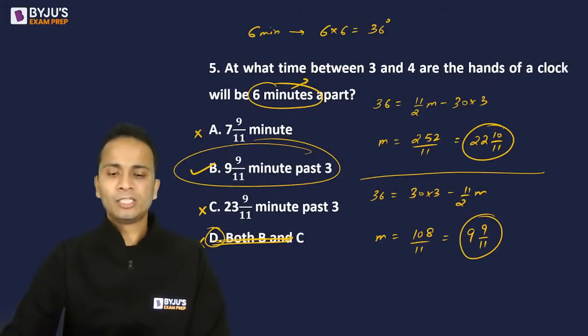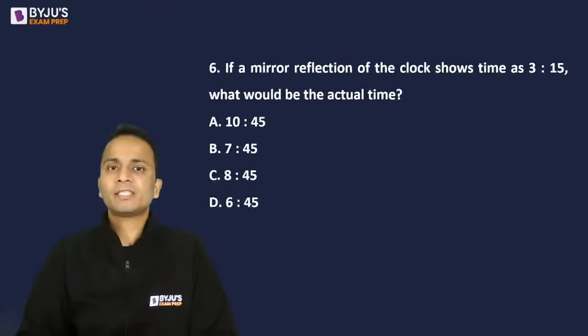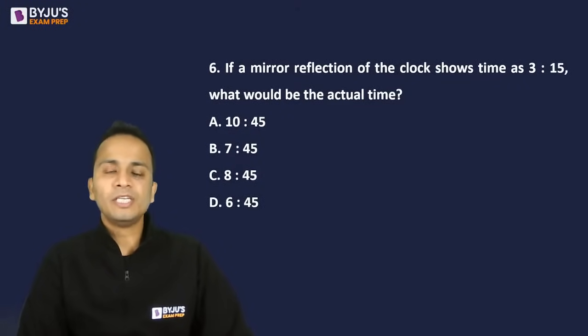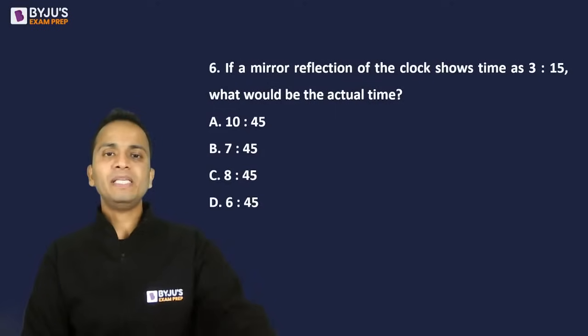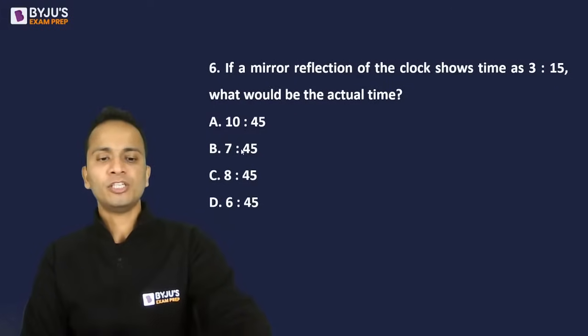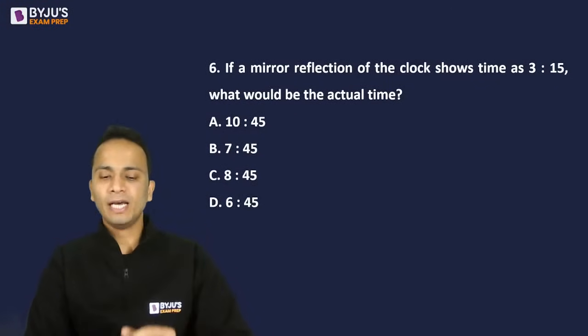Right. Let's move on to the next one, question number 6. If the mirror reflection of the clock shows time as 3:15, what would be the actual time? If the mirror reflection shows 3:15, what will be the actual time?